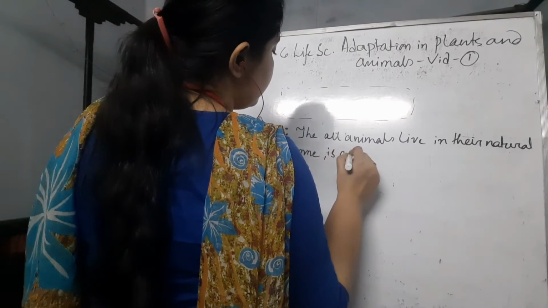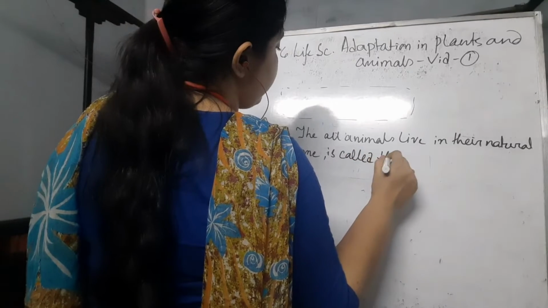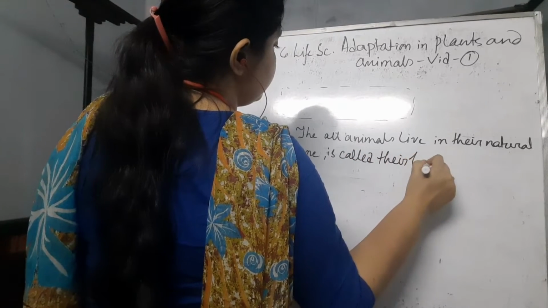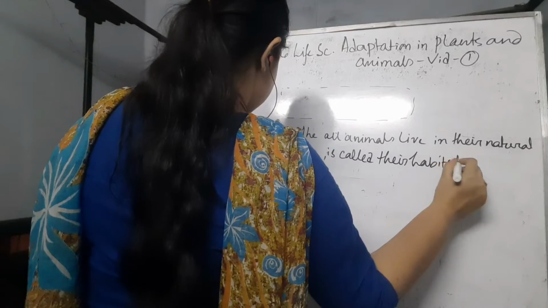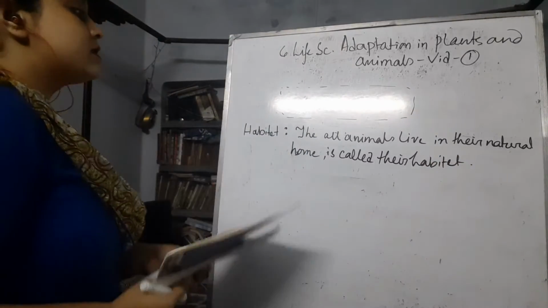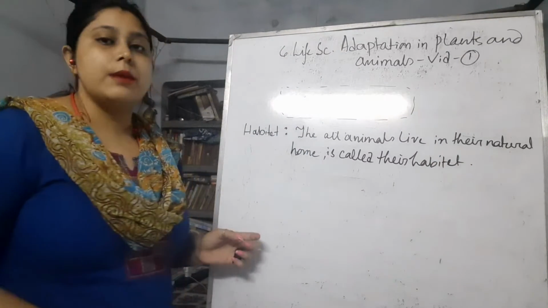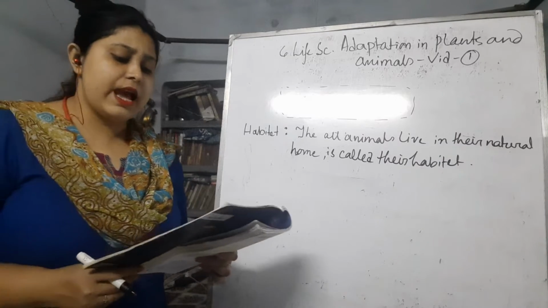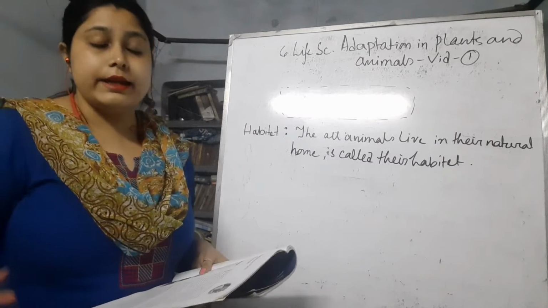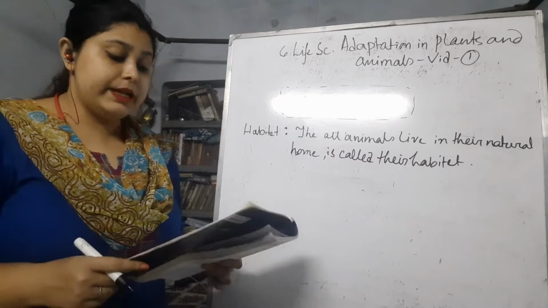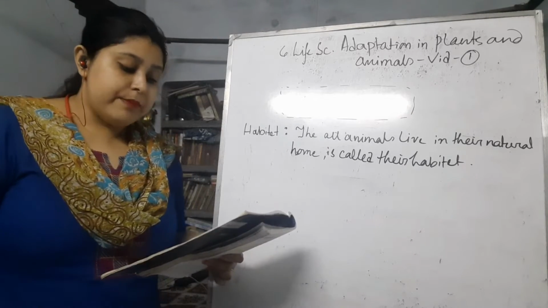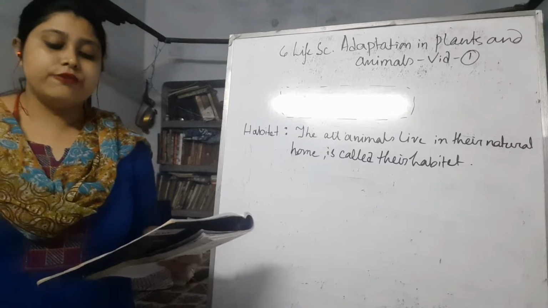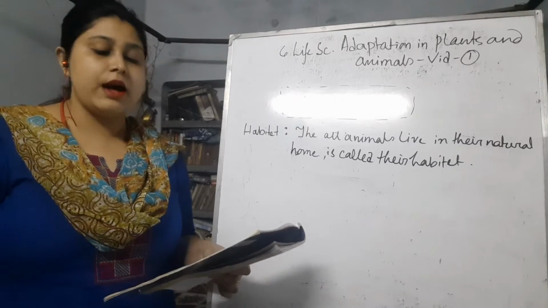Some of them have a forest habitat, some have a normal terrestrial habitat, and some of them have a water habitat. The habitat of an organism consists of both biotic and abiotic components.